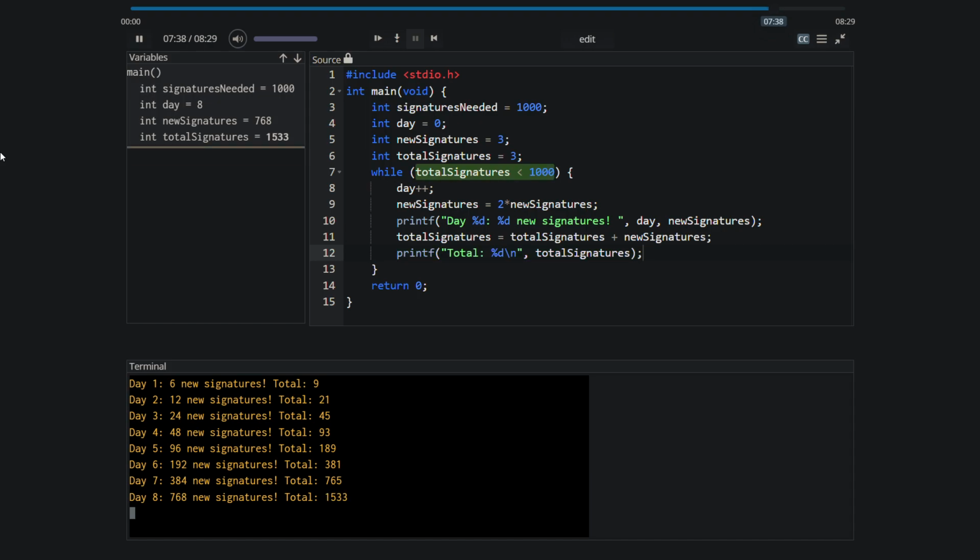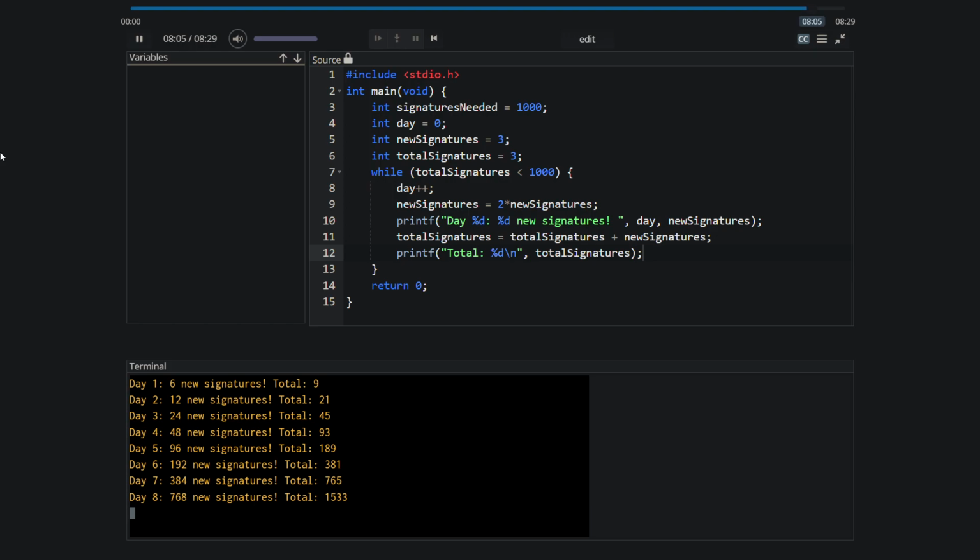We get 768 new signatures, and that gets the total to 1,533 signatures. So now we have enough signatures. It is no longer the case that total signatures is less than 1,000. 1,533 is greater than 1,000. The loop condition is no longer satisfied. And so we exit the loop and we exit the program. The program terminates.